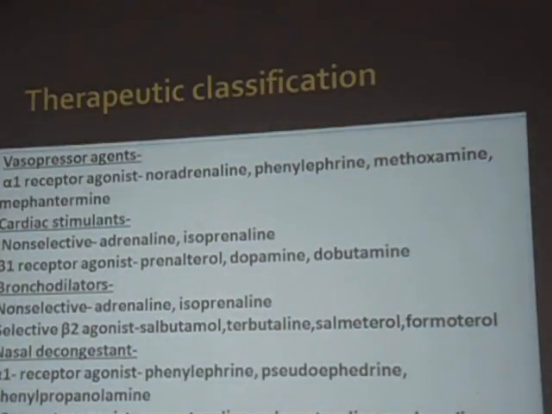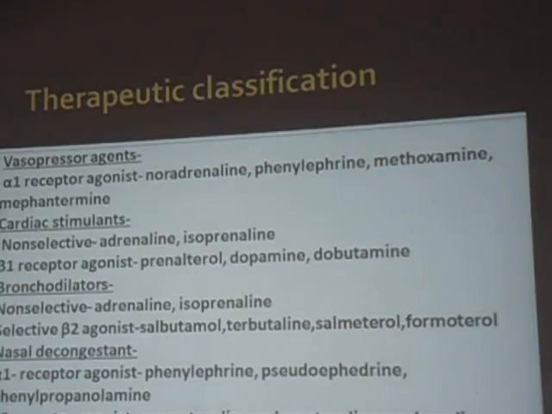So we have this therapeutic classification of the drugs. This is the most common classification asked in your viva. The first thing, you can go from head to toe. First, in the eyes, that will be phenylephrine. Then you can go to the brain, that is the CNS stimulants, that will be amphetamines. Okay, amphetamines, you know there are so many drugs here.